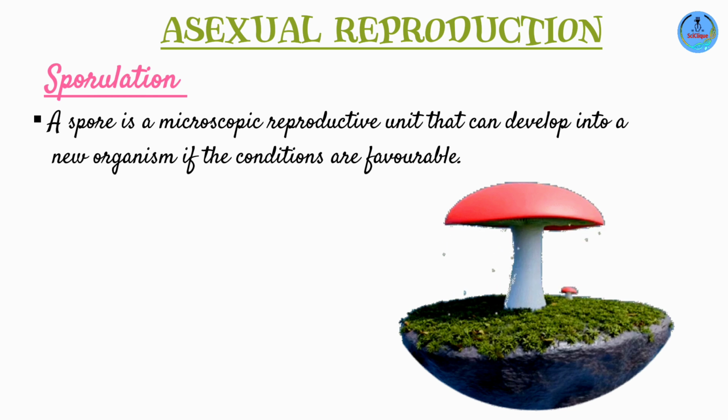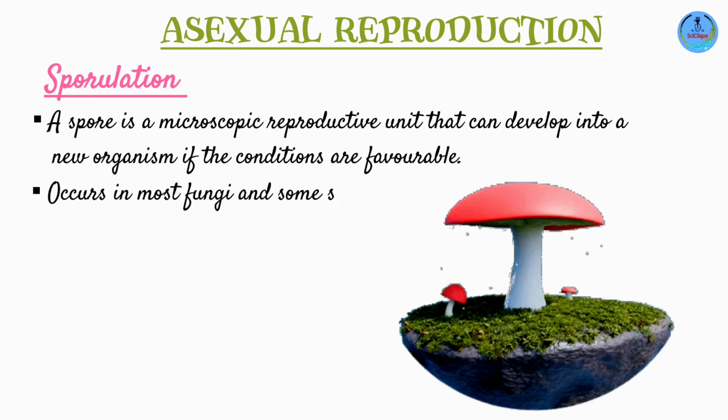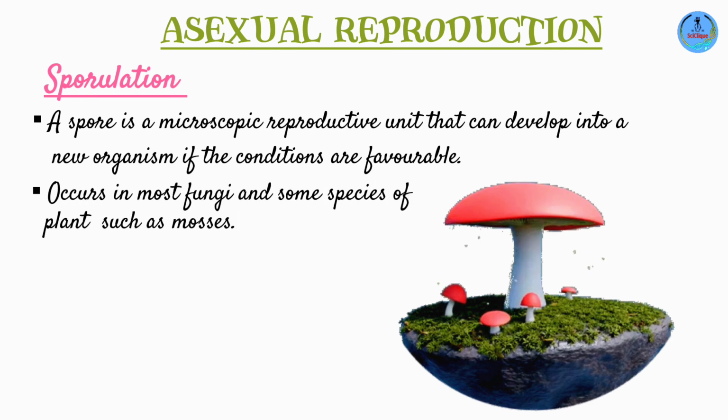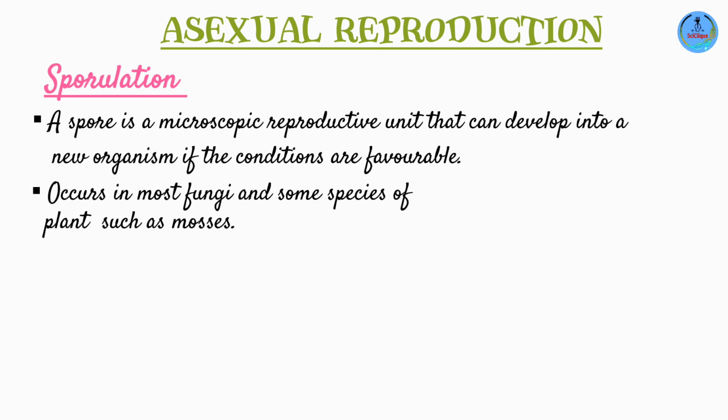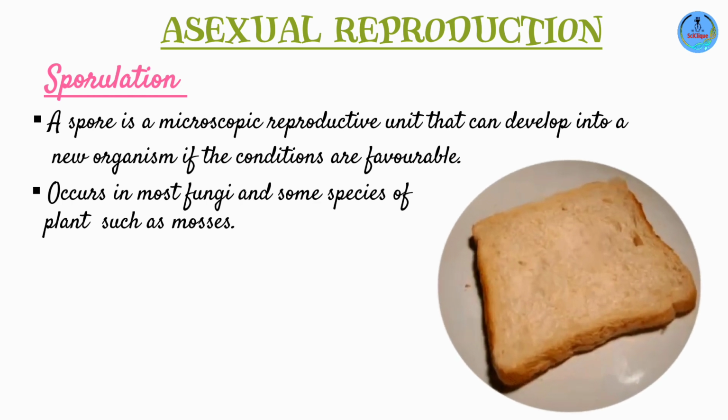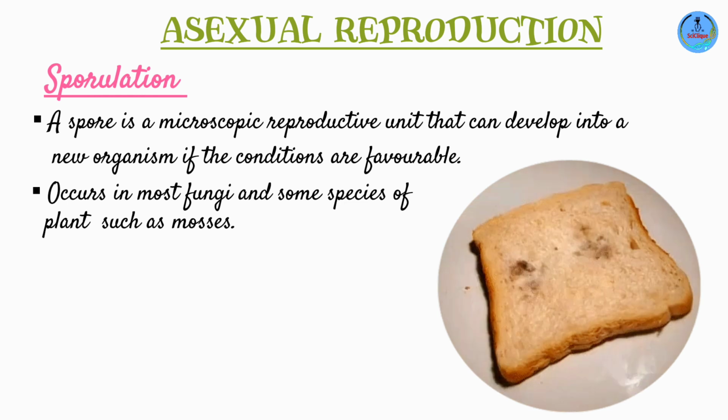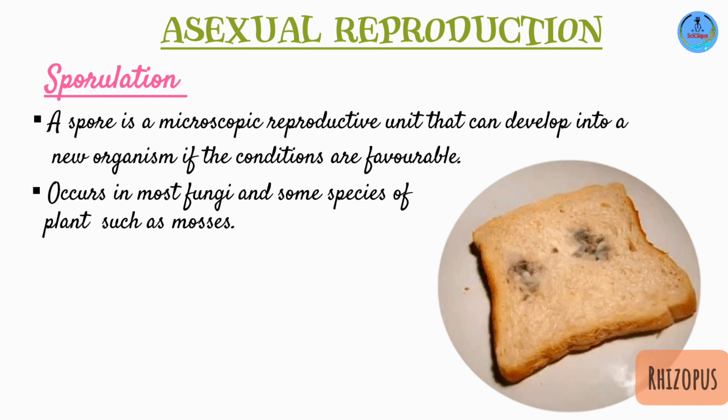Sporulation is a type of reproduction that is seen in fungi and even some species of plants. For this explanation, I'm going to use the example of the rhizopus. The rhizopus is a saprophytic fungus. What does this mean? It feeds on dead, decaying organic matter. A very good example, which I'm sure almost all of us have witnessed, is the black surface structure that forms on decomposing bread and fruits. That is rhizopus. It's feeding on dead organic matter, which in this case is the bread.